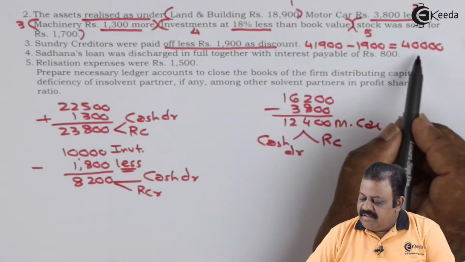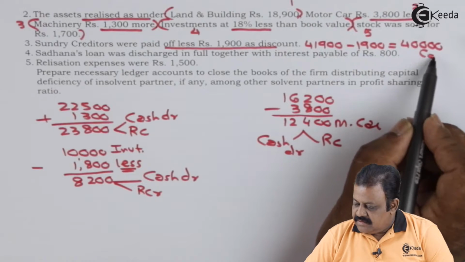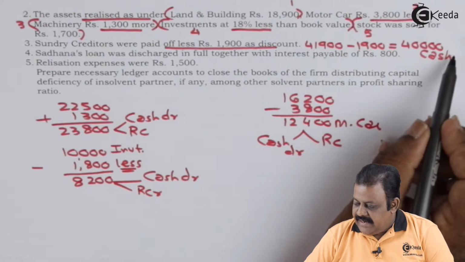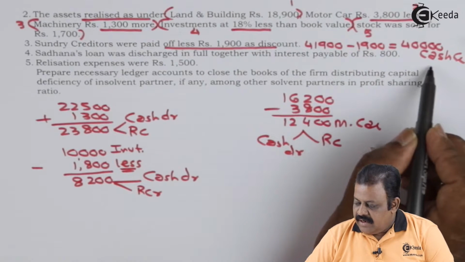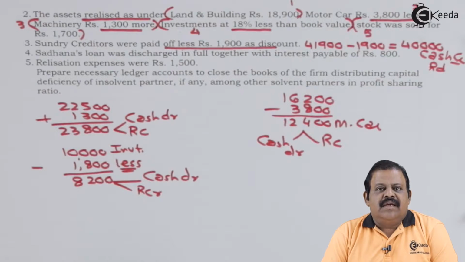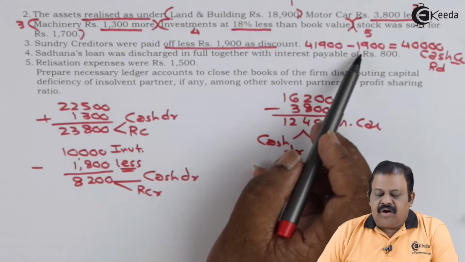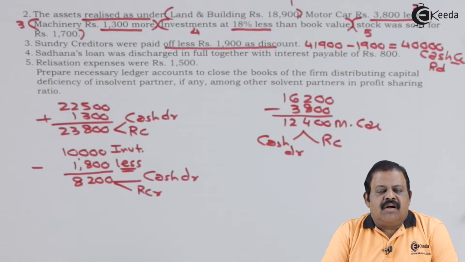So amount paid will be 40,000. This will be credited to cash account and debited to realization account. Creditors paid settled for 40,000. This discount should not be recorded separately in books because it gets adjusted in realization account.